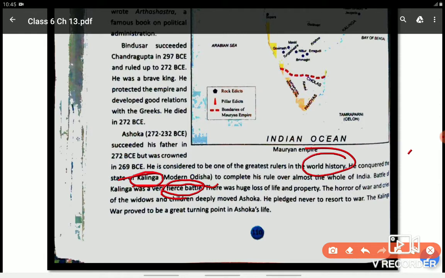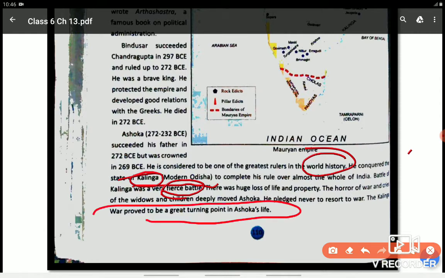After the war, it was a painful scene for Ashoka, where the cries of widows and children just turned the life of Ashoka. And at that very moment, Ashoka decided that he is not going to resort to any war in future. He is not going to fight any war in future. The Kalinga War proved to be the turning point in Ashoka's life.